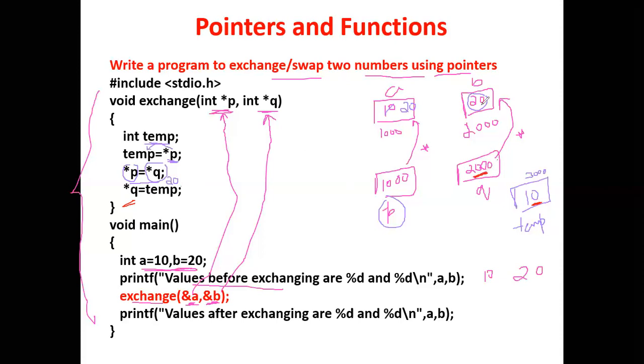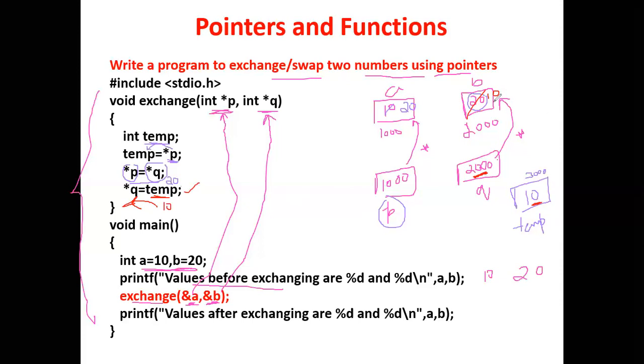What is that value? 20. So that should be deleted. In that place you should store the value of temp. So the temp value 10 should be placed in star of Q. So I'll delete this and I'll write 10 here. Whatever the value that is there in temp will be placed here.